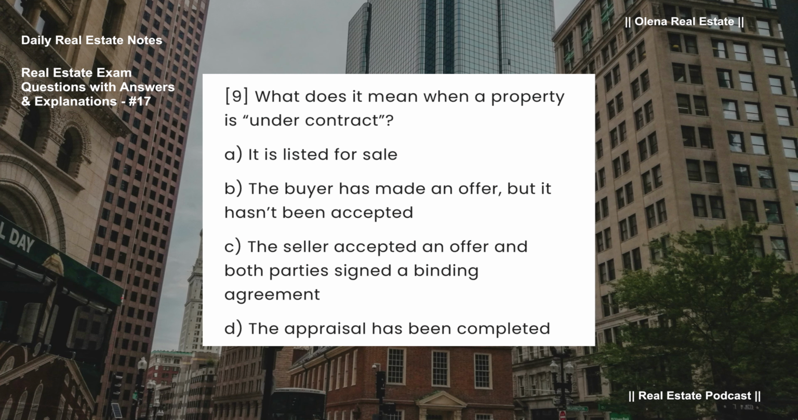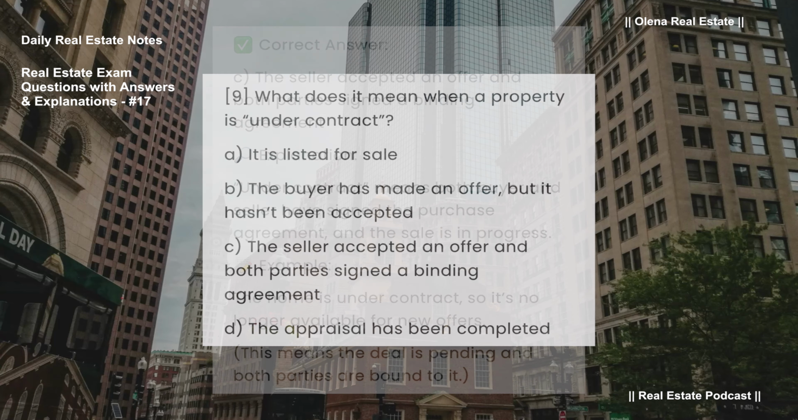What does it mean when a property is under contract? A. It is listed for sale. B. The buyer has made an offer, but it hasn't been accepted. C. The seller accepted an offer and both parties signed a binding agreement. D. The appraisal has been completed.